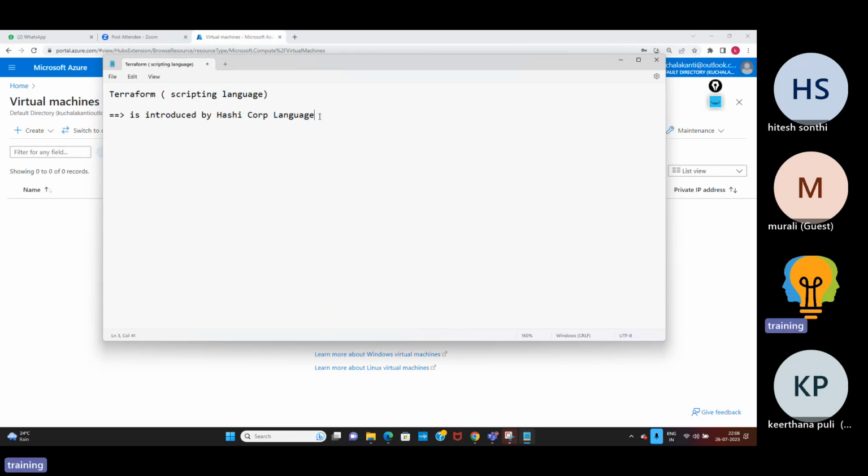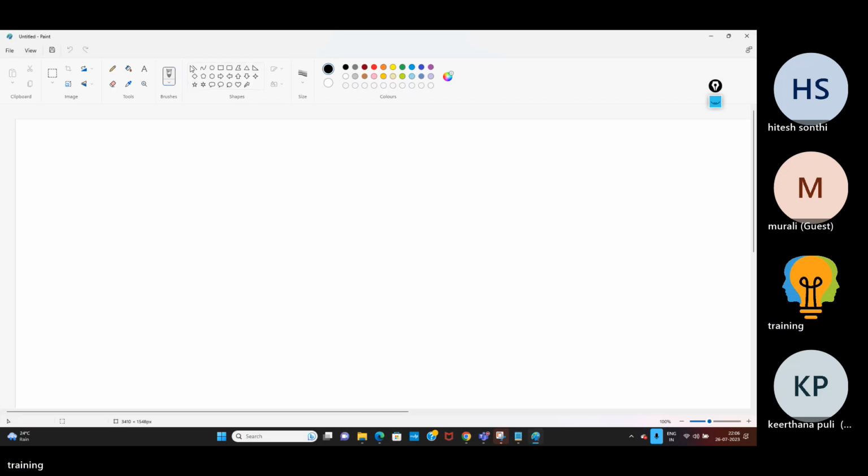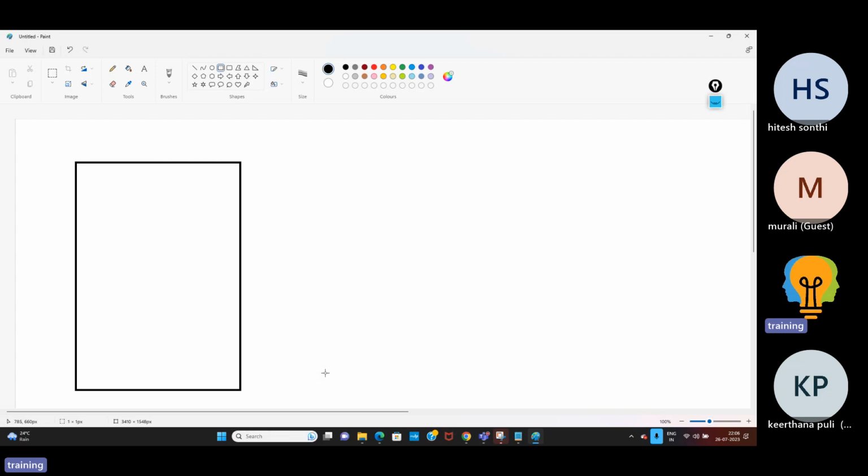Now, why do we use Terraform? So generally, till now, how have we worked? We have created resources manually. For example, we are working on Azure. So everything we have learned is how to create resources manually, like GUI mode. The same way, if you learn AWS, this is manual.